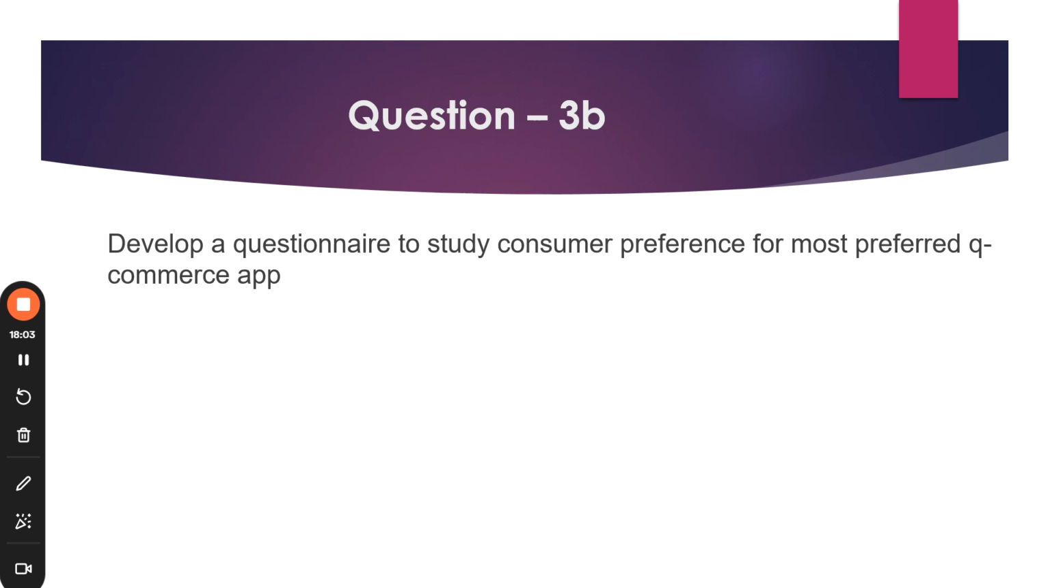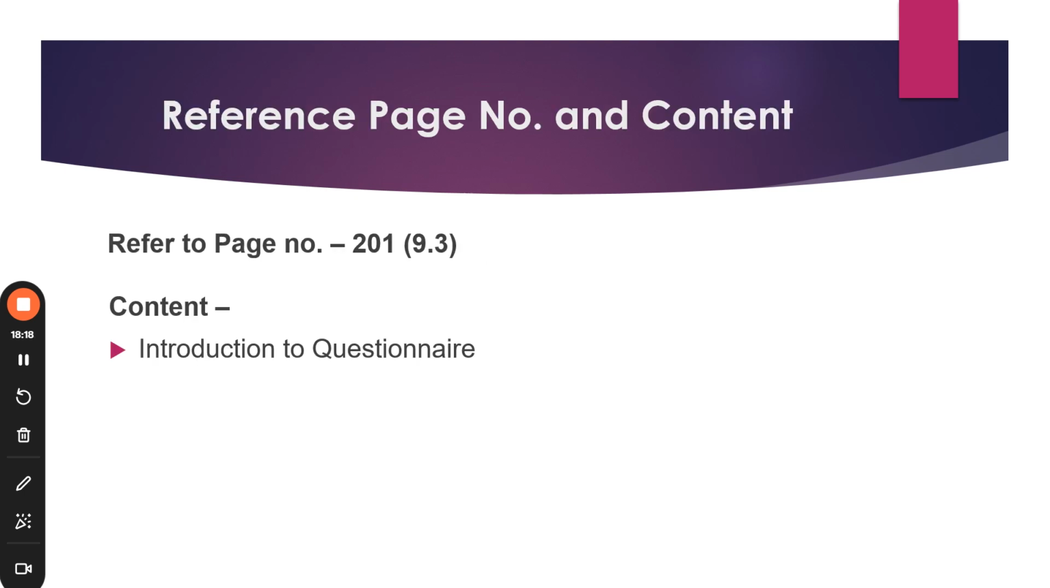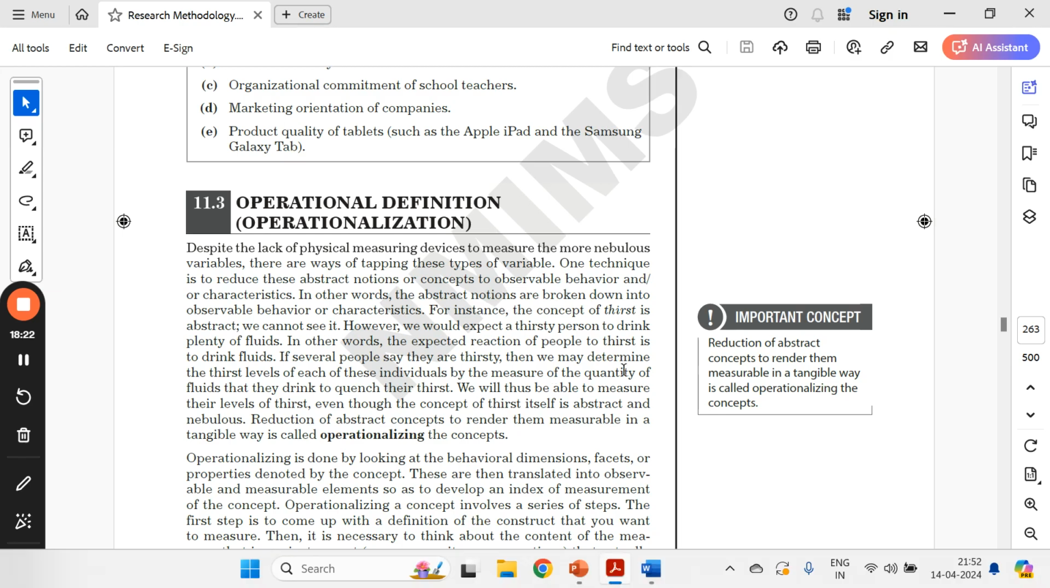So definitely you can write one or two liners about what the questionnaire is all about and what's important, but at the end of the day you need to write all the questions you can think of to study the consumer preferences with respect to the quick commerce application. Here there's nothing much from the book. It's page number 201, which you can refer to for the questionnaire part.